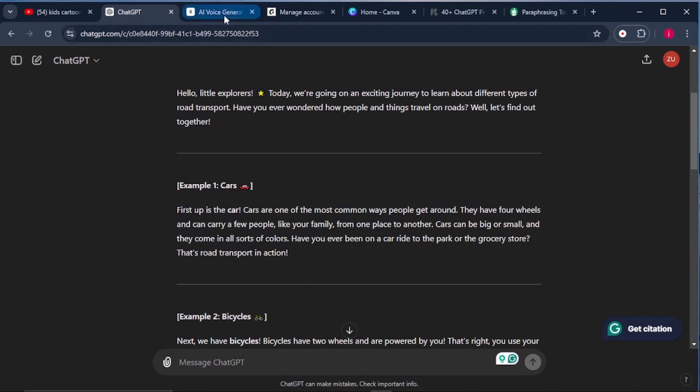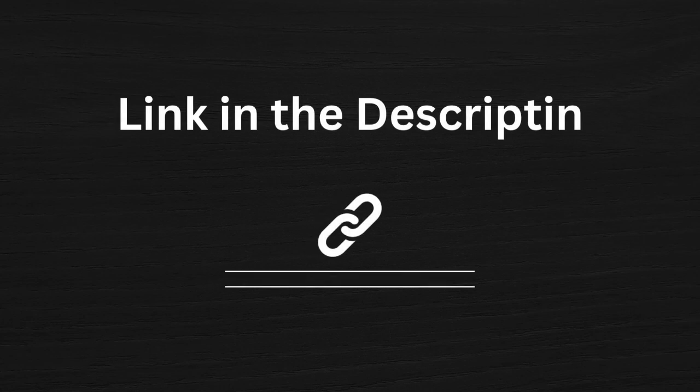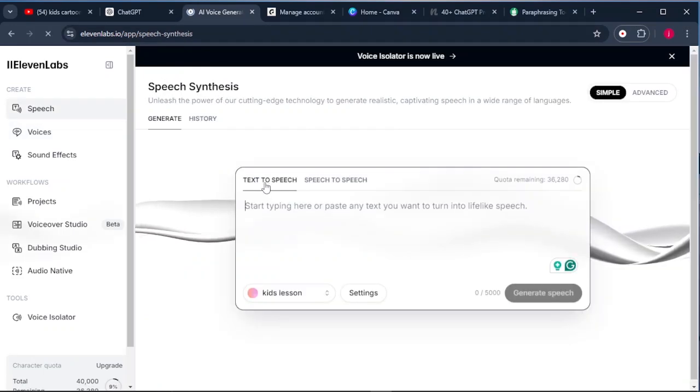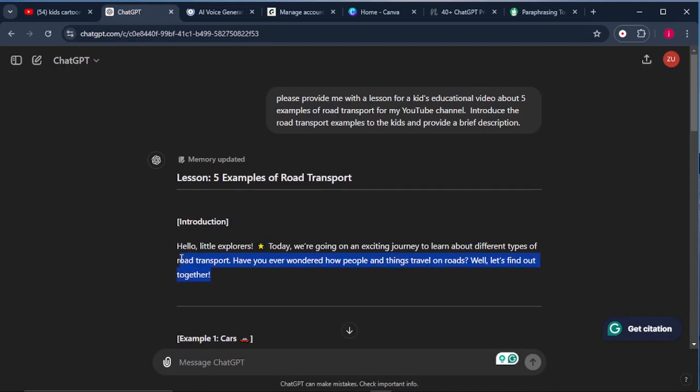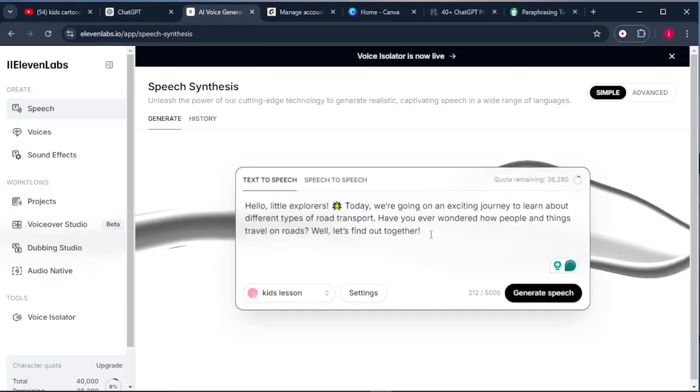So the best text to audio that I would recommend is 11 Labs. I'll leave the link in the description so that you can try it completely for free by yourself. So once we are on 11 Labs, the only place I would want you to come is where it says speech. So while text to speech is still selected, go back to ChatGPT, copy the introduction, go back to 11 Labs and paste your text there.